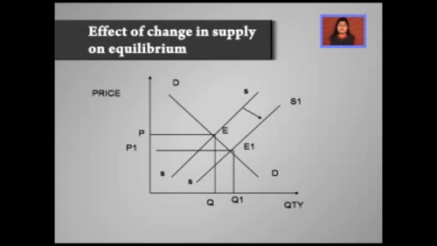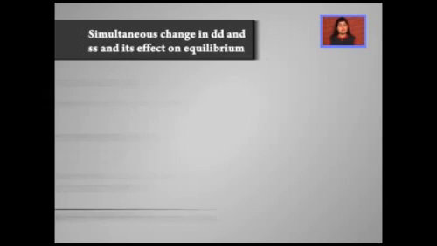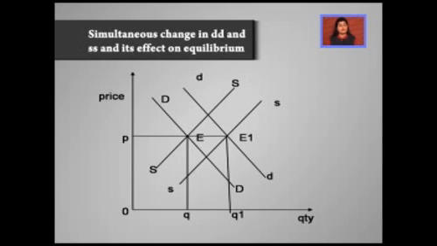If demand is kept constant and we move the supply rightward, that is, supply increases, then the prices will tend to go down because supply has increased and in response demand has not increased. We are keeping the demand constant. Now, we move on to the next section where we will study how simultaneous changes in demand and supply affect the equilibrium price. If the demand increases and in response supply increases in the same proportion, then the quantity demanded and supplied will change, but there will be no change in equilibrium price.